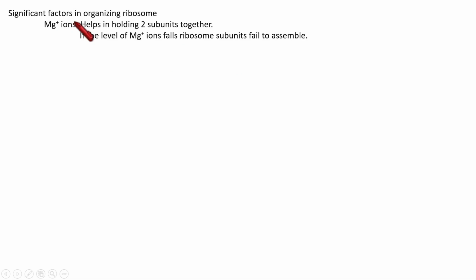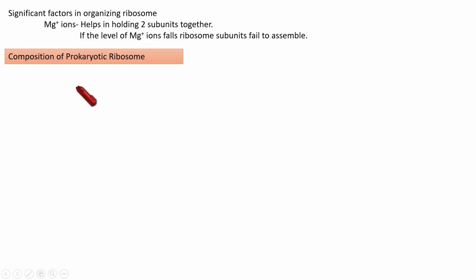Okay. Next we are going to see the significant factors that help to organize the ribosome, meaning helping the ribosome to exist in assembled form, as a small subunit and a large subunit. That assembly requires magnesium ions. So an optimum level of magnesium is necessary to keep the two subunits together, and whenever the magnesium level lowers, the two subunits move apart. They will not stay together.